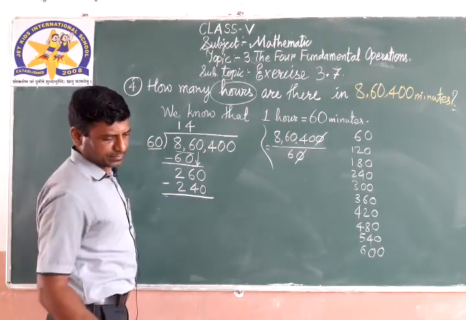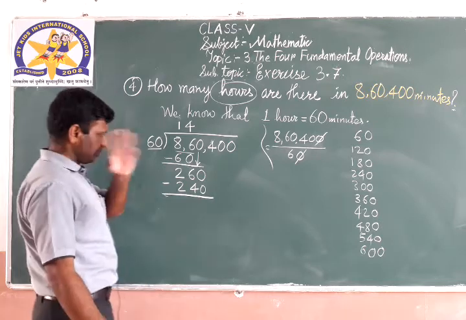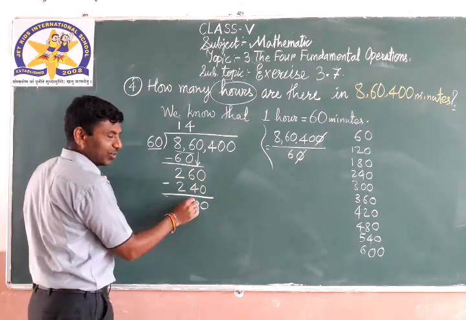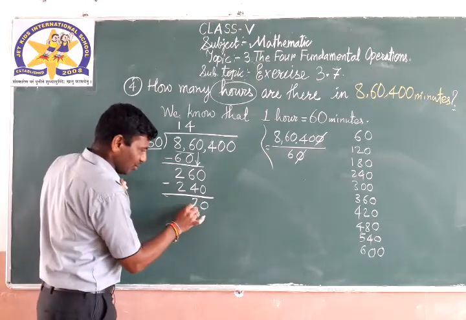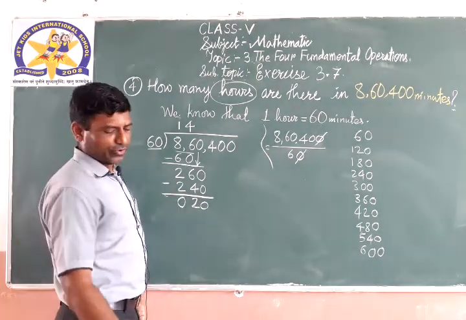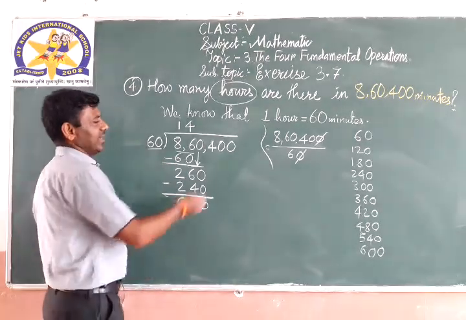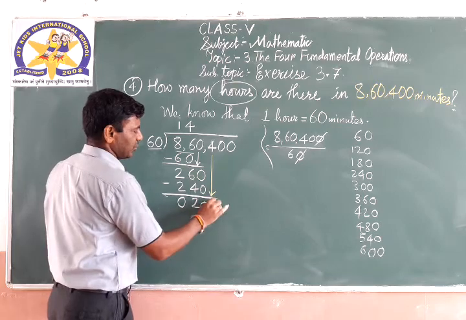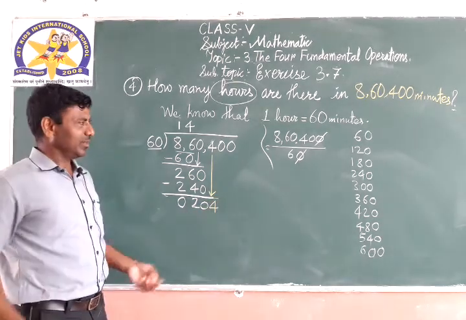Subtract. 0 minus 0, 0. 6 minus 4, 2. 2 minus 2, 0. Now what are we doing? We are taking another number down. 4 is there. Digit. So 204.